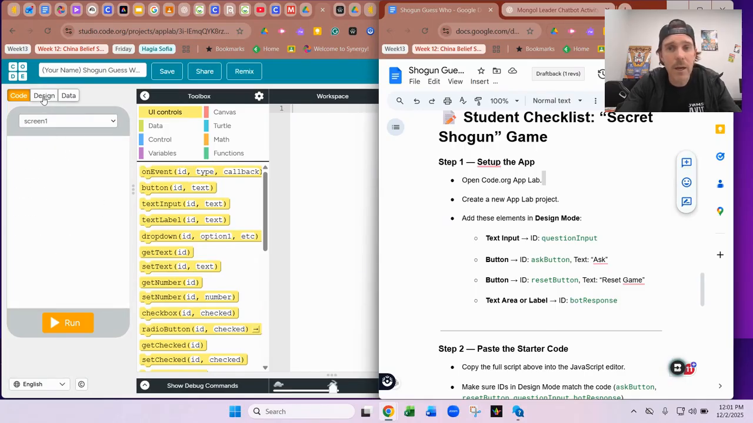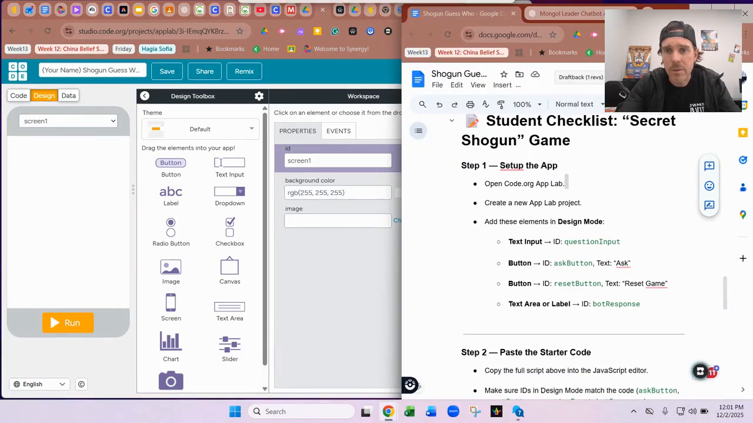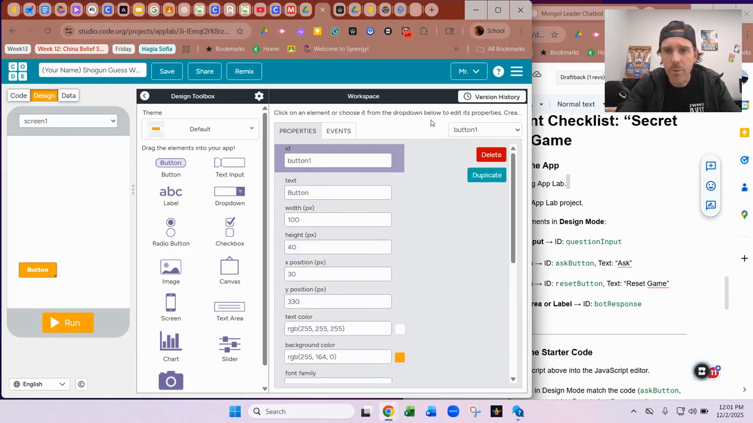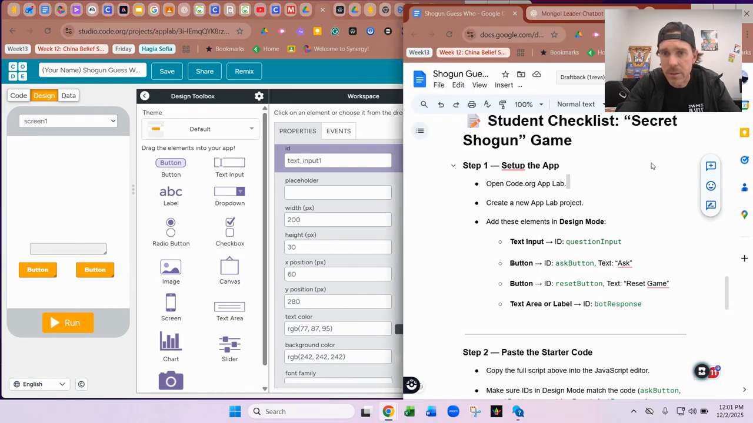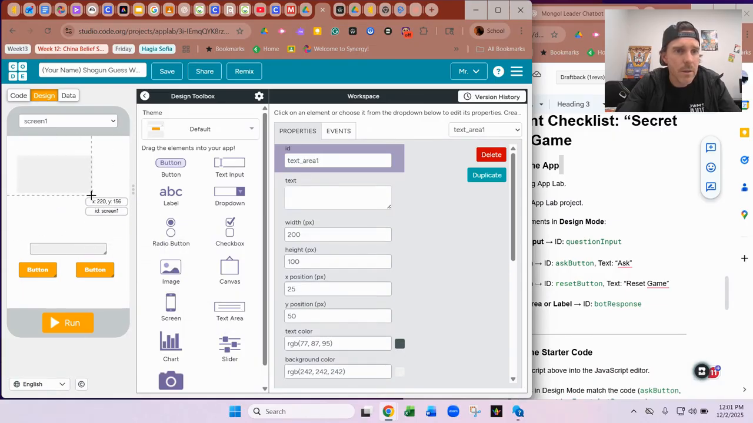Okay, so to do that, I'm going to go up here to design, and I'm going to add my 3 parts. Okay, I'm going to add my button, and you can move them when you're done, right? I need 2 buttons. I need a text input, and I need a text area, I believe, for the response. Yep, text area or a label for the response, and they call it a text area. Okay, and so I'm going to stretch that out a little bit just so that it looks nice,